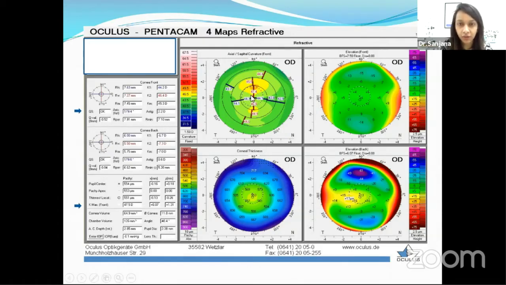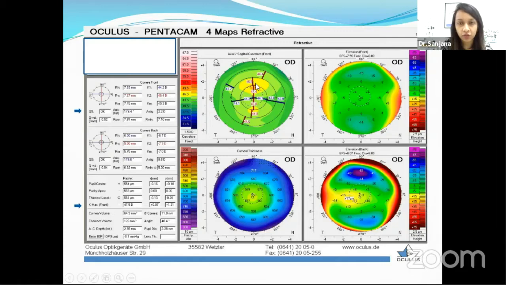In this, again, we have to look at the superior values and the inferior values. Whenever we are interpreting these, our main concern is mainly the 3 mm and the 5 mm zone, and maximum up to 7 mm. This is where we see the maximum changes in the scan. So here we can see that the superior is the steeper axis compared to the inferior.